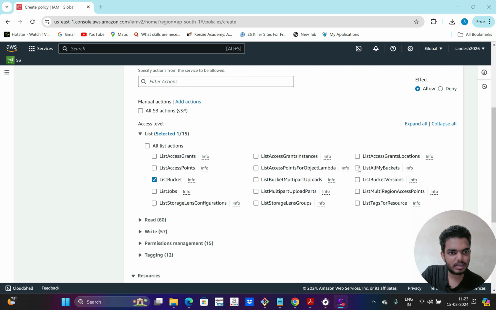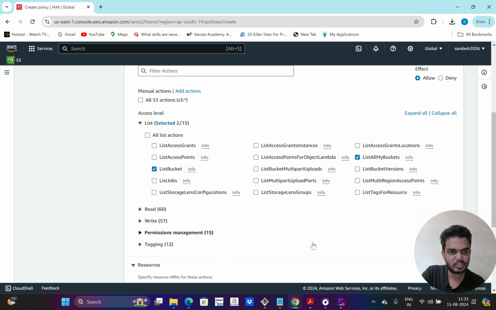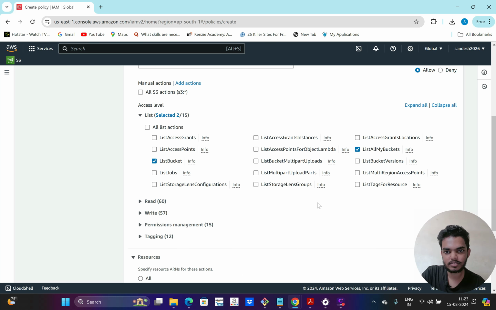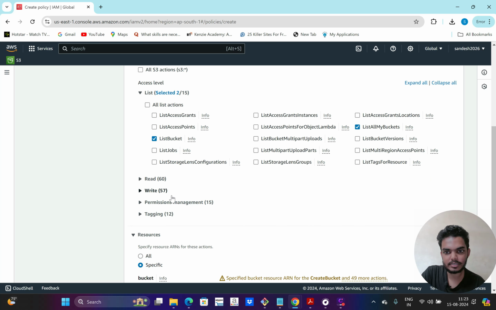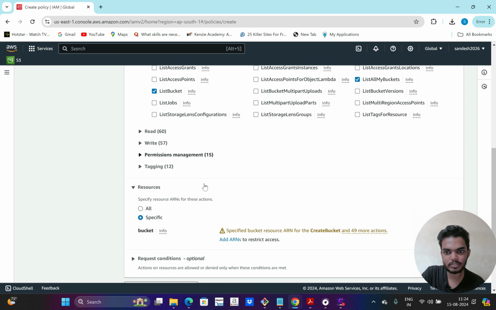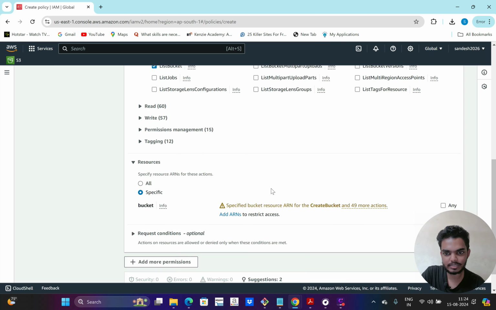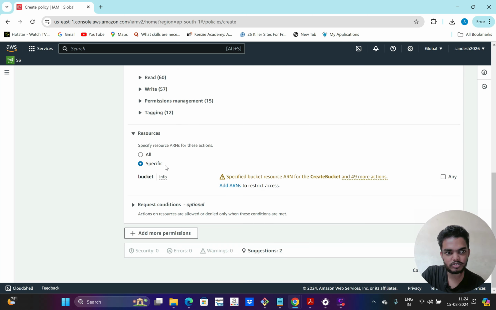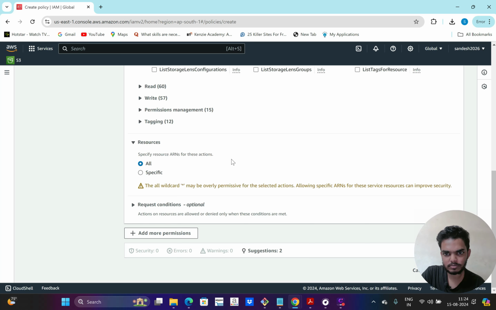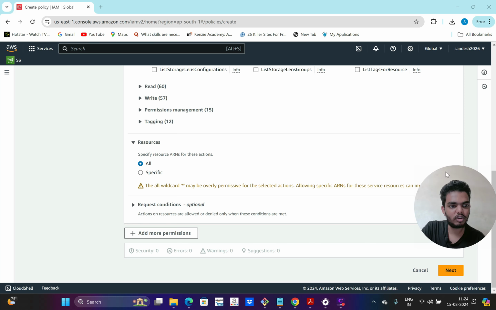List bucket, and I want to give list all my buckets permission, so that the user can see all the buckets. That's it. I don't want to give any read or write permission. I just want to give list all my buckets permission. So for resource, I want to give all resources, a wildcard entry. Then I can click on next.